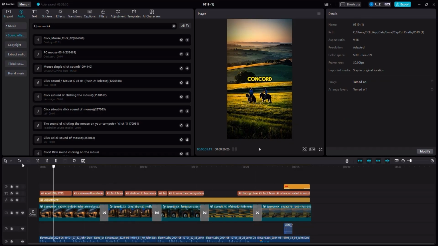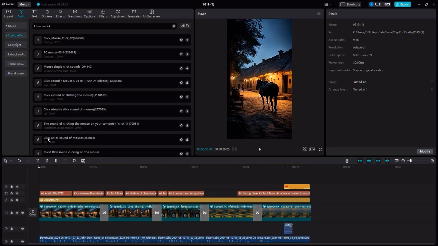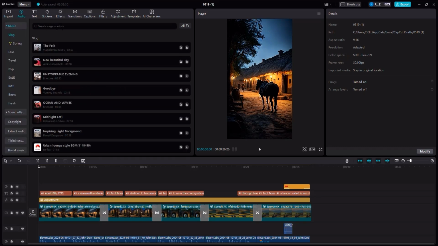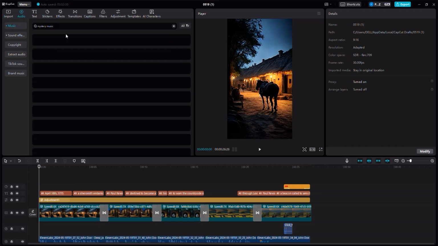Also here, if I zoom out, let me go back. We can apply a background music to this. Now you can either get your music from Pixabay, or you can look here in the audio section, click on music, and then you can look for a type of music that fits. You can go and look for mystery. For example, look for a mystery track, mystery music, or you can potentially use a type of music that you have in mind or that is famous, except make sure that when you use music you have the copyright license to use it commercially in your videos.